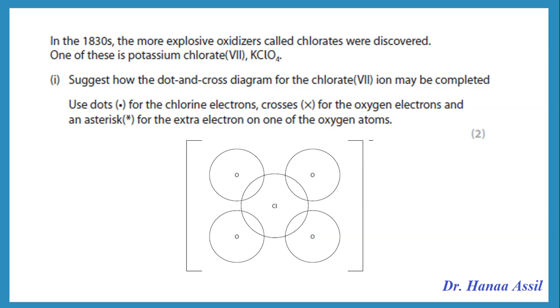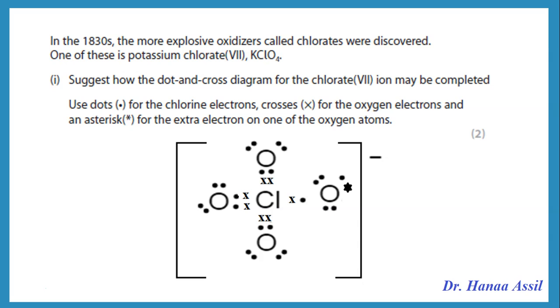So again we said extra electrons are put on the oxygen. You put it on one of the oxygens. So here I chose the one on the right. It has an asterisk, so that means it needs only one pair of electrons to be shared with the chlorine. The others all need 2 electrons, so they're going to share 2 pairs of electrons with the chlorine. Now the chlorine has already used all its 7 electrons, so it doesn't have any extra electron away from bonding.